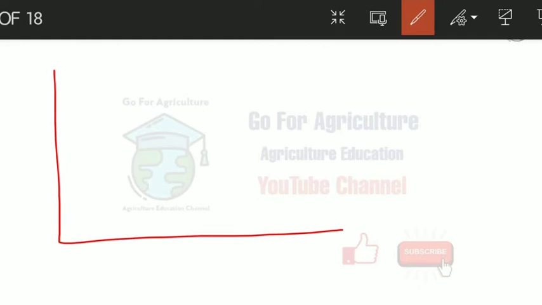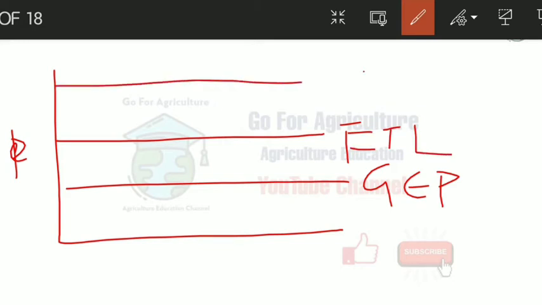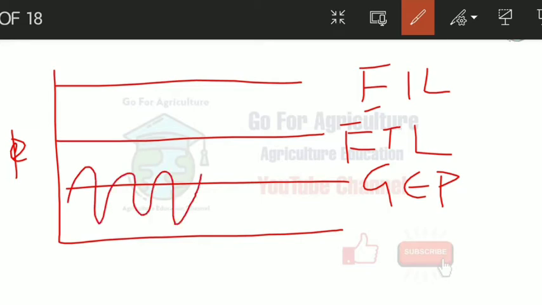So this is the population. This is GEP, this is ETL and this is EIL. This is how the basic pest population fluctuates, and if it reaches the ETL, we can bring it down. When it reaches the ETL, if we do not apply the control measures, it will increase.